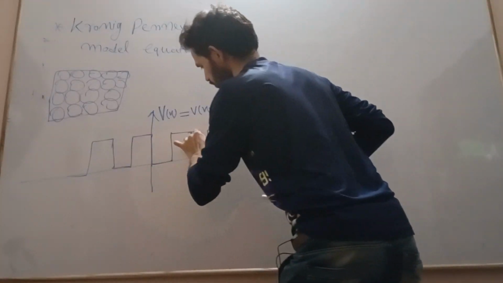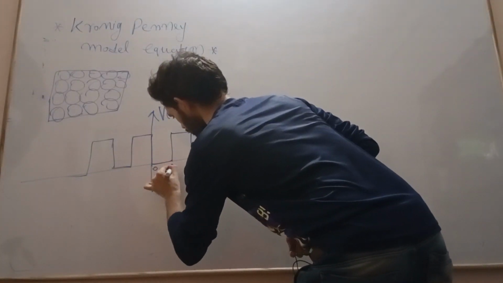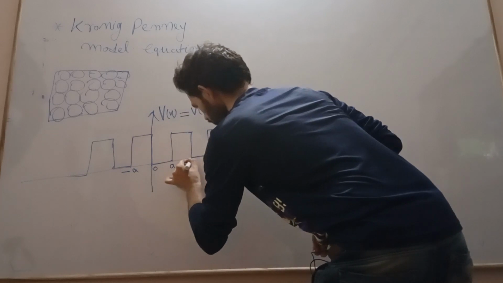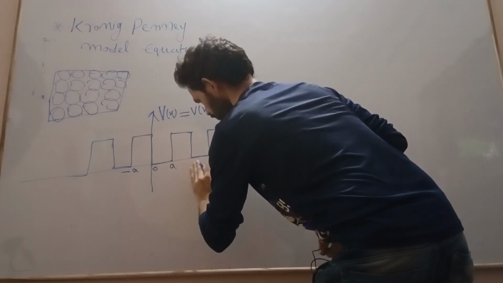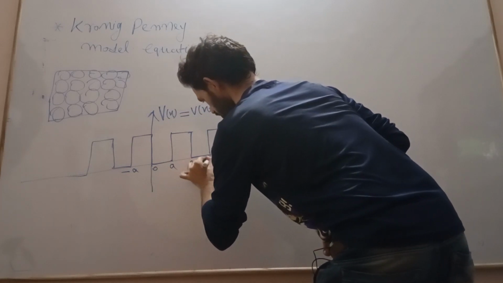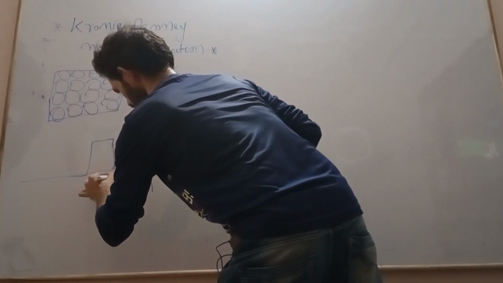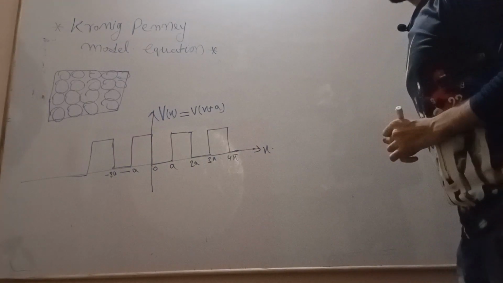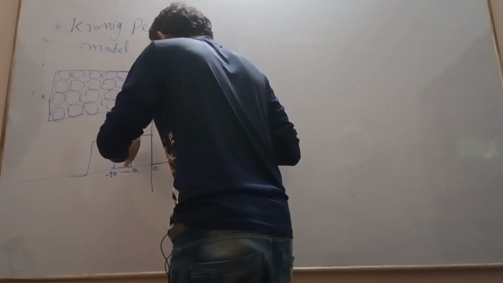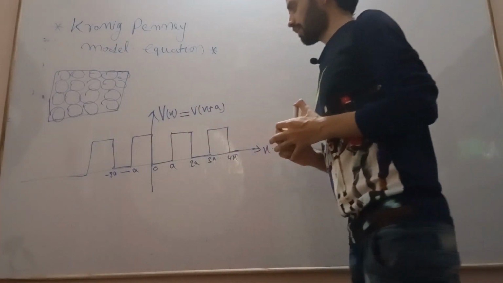This is a, this is minus a, this is 2a, 3a, 4a, like this. It is varying. Now we will restrict ourselves within one period.